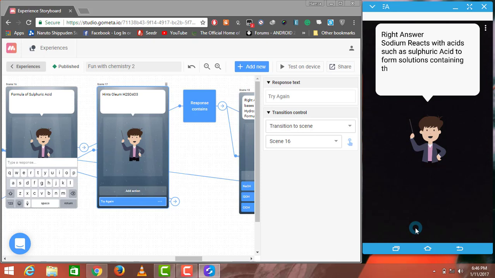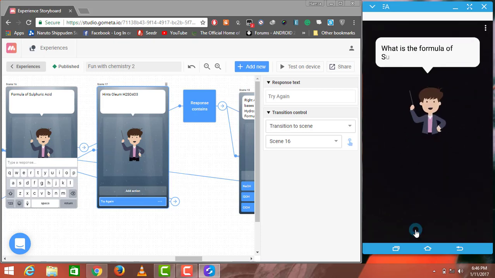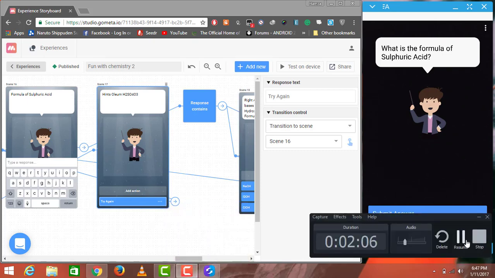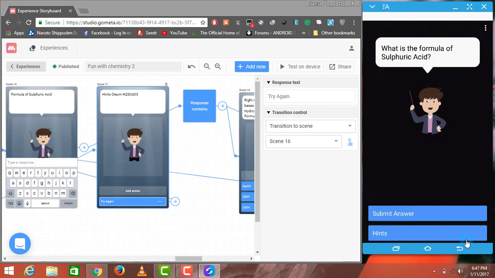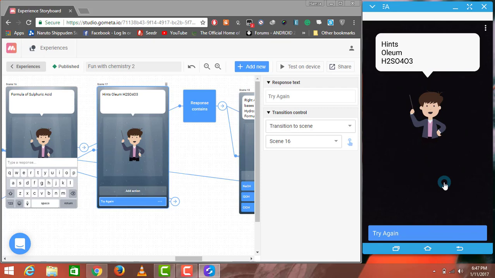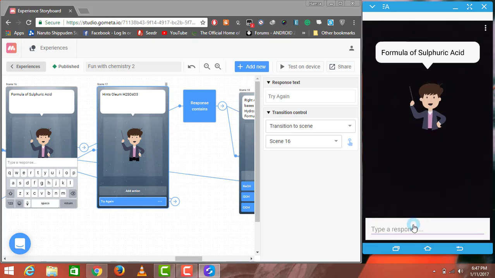Sodium also reacts with acids such as sulfuric acid to form solutions containing aqueous sodium ions together with hydrogen gas. So what is the formula of sulfuric acid? Since I don't know the answer, I click on hints, and the hint is oleum. Oleum is a derivative, or I don't remember. I studied chemistry a long time ago. So it's H2SO4O3. Click on try again.